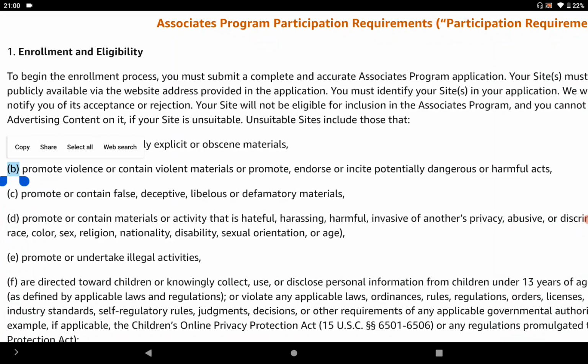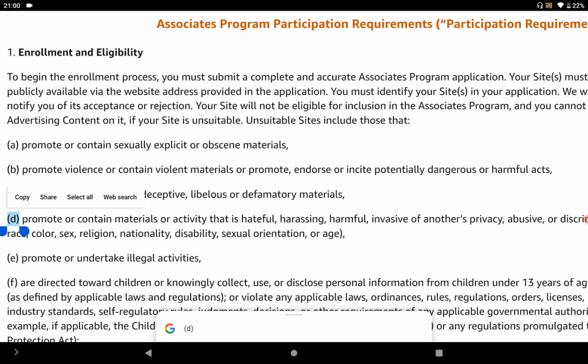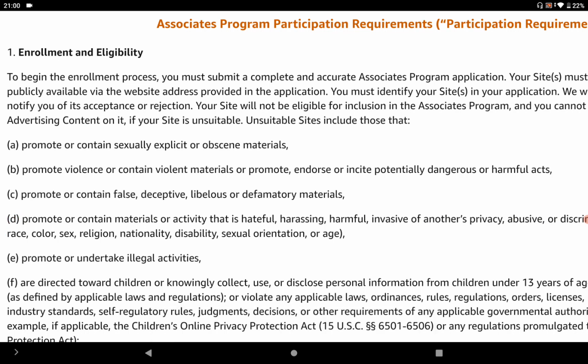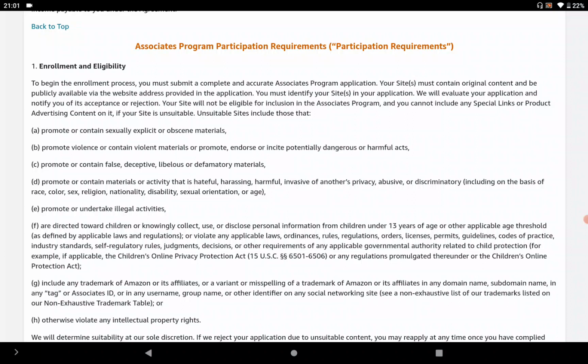And the next point, if your website is promoting or containing any false or deceptive or libelous material, or any defamatory material, your website will not be eligible for that program, as it is mentioned in point C. And in point D, if your website contains any activity that is hateful, harassing, or harmful, invades someone else's privacy, or is abusive or discriminatory, if you are making any kind of discrimination on the basis of race, color, sex, religion, nationality, disability, sexual orientation or age, your website is not fine for Amazon.